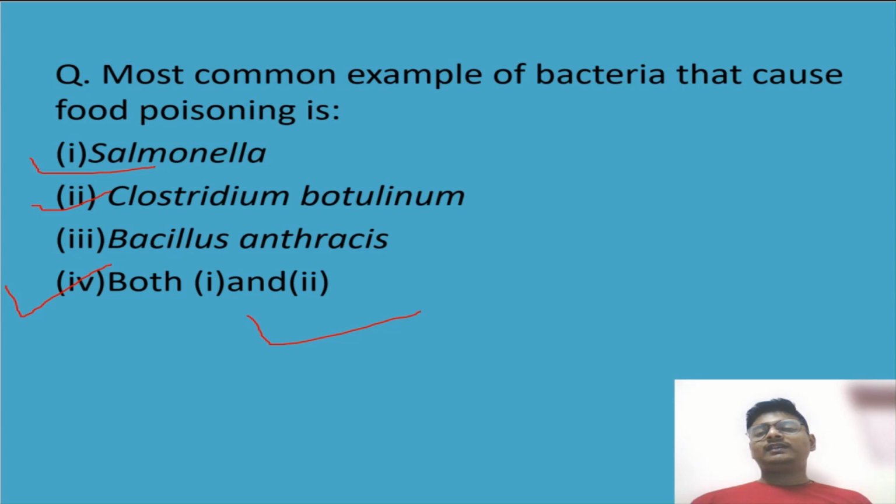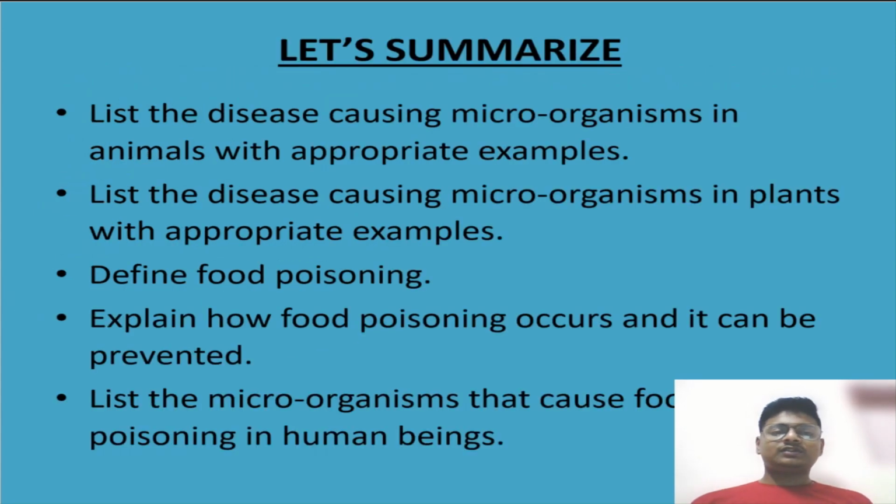So students, now let's summarize what we have studied till now. Today we have studied about disease causing microorganisms and food poisoning. We first talked about diseases caused by microorganisms in animals. Then we talked about disease causing microorganisms in plants. And after that we talked about food poisoning in humans.